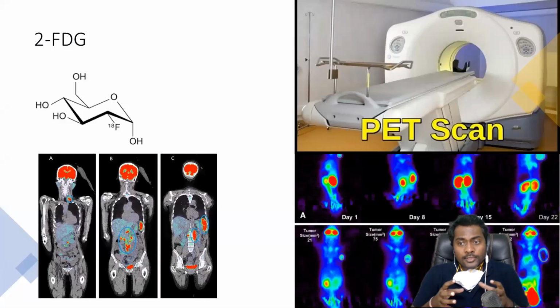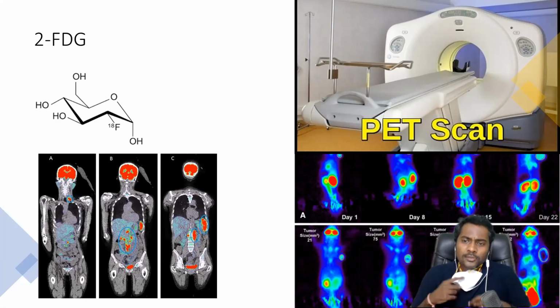The deoxyglucose, which gets accumulated in cancer cells, was one of the bases to form the PET scan. So what happened is that 18-fluorine, which is a radionuclide, was put in place of the hydroxyl group in 2-deoxyglucose to form a molecule called 2-FDG, which is significantly absorbed by the highly proliferating cancer cells and can be easily picked up by the PET scan. So this is one of the important molecules which has been used in cancer diagnostics.